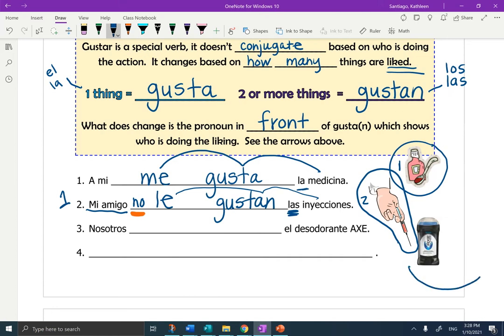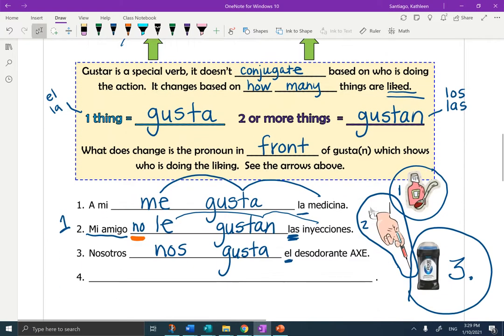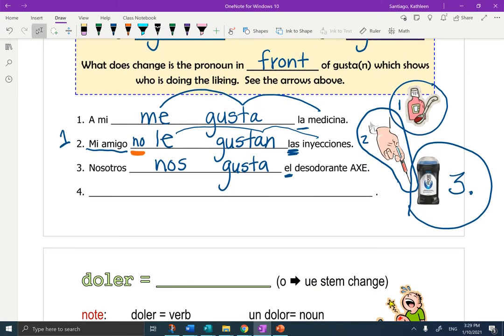Okay, and number 3, desodorante Axe. Okay. Do you like Axe or don't you? Okay, it's very perfumey. So although my son likes it, I'm going to say yes. Okay, so el desodorante, is it gusta or gustan? It is gusta because it's only one deodorant, starts with el or la. We're talking about all of us, so we're going to change the pronoun to nos, and I got that from the chart right here. Okay. And again, this is a backwards verb. The deodorant is pleasing to us.